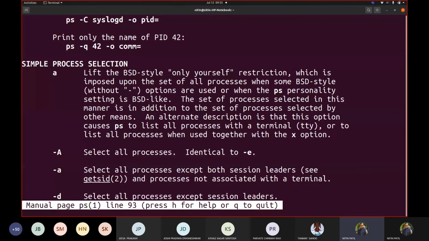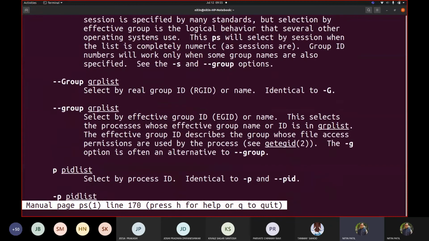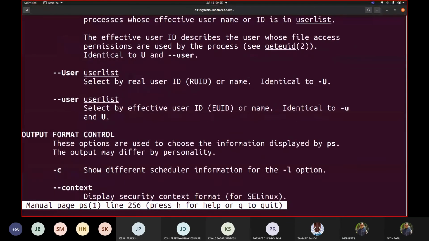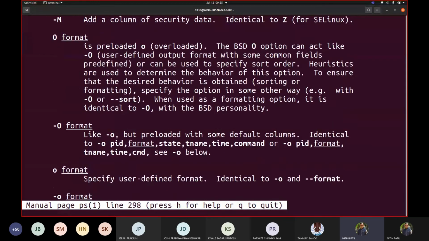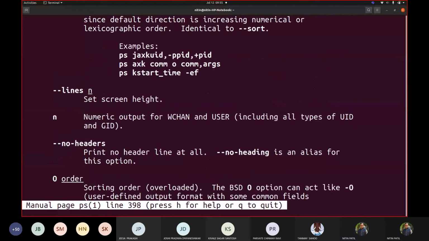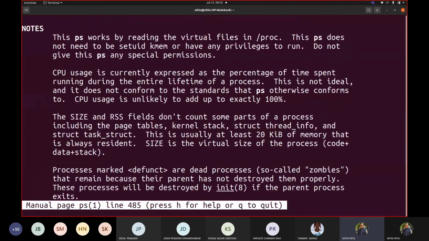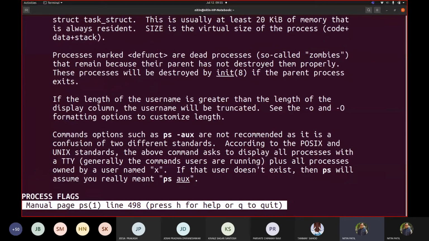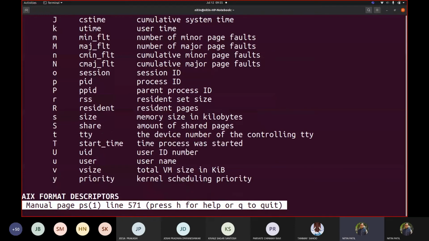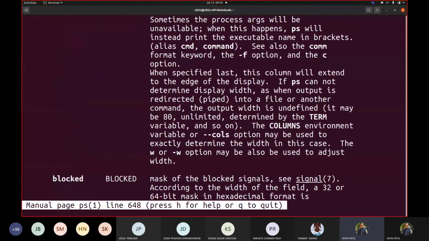Okay, simple process selection by list, output format control, thread display, other information, notes, process flags, process code, and a few other things, standard format.